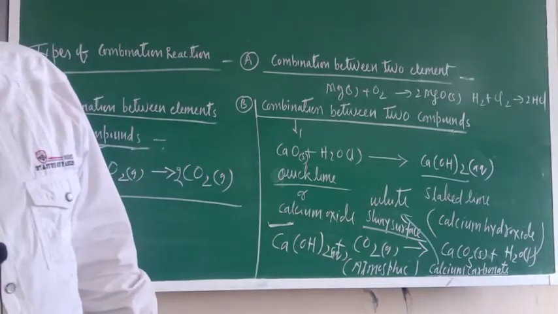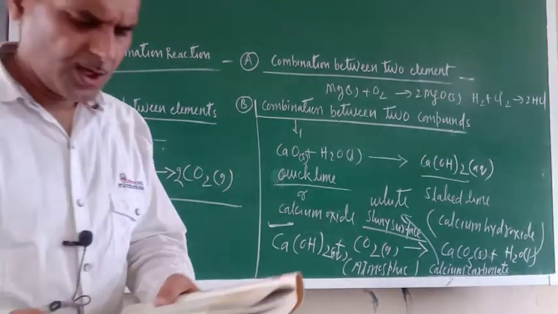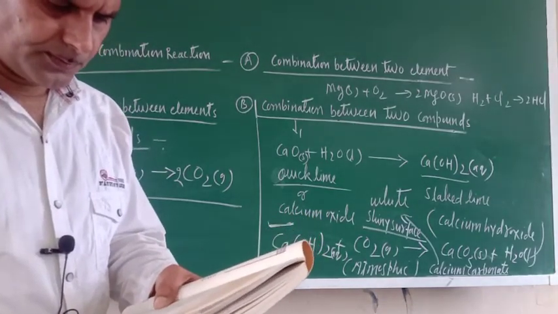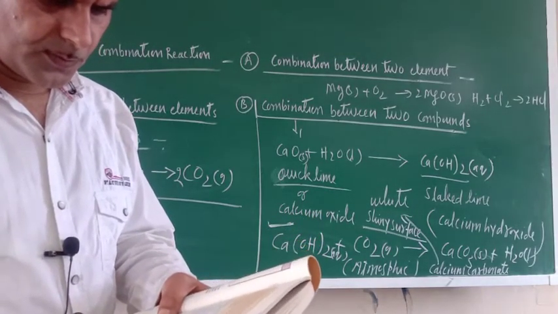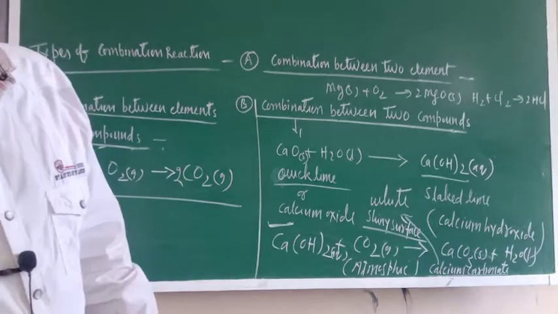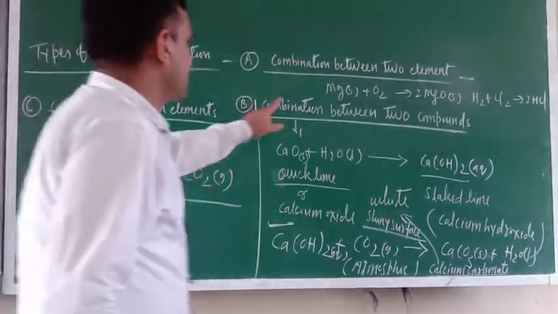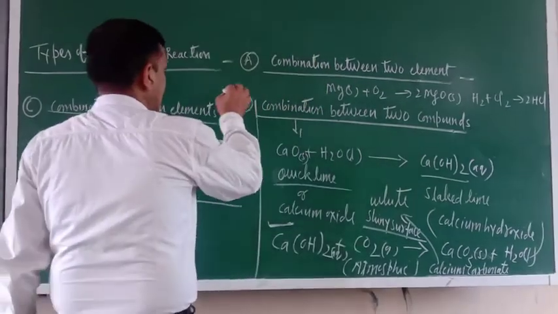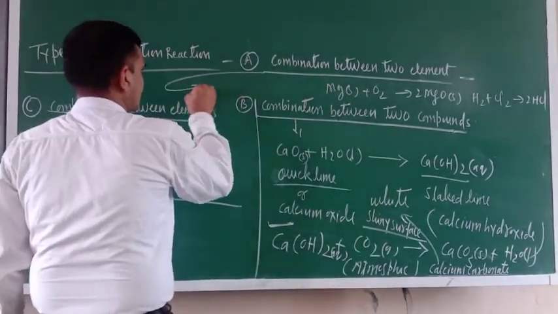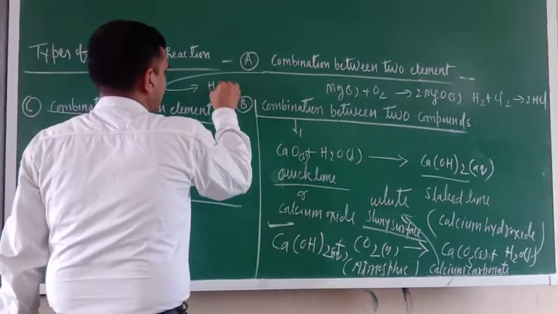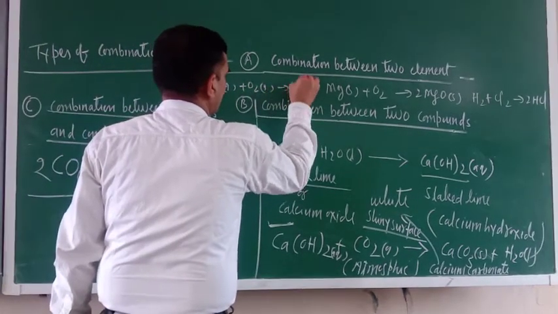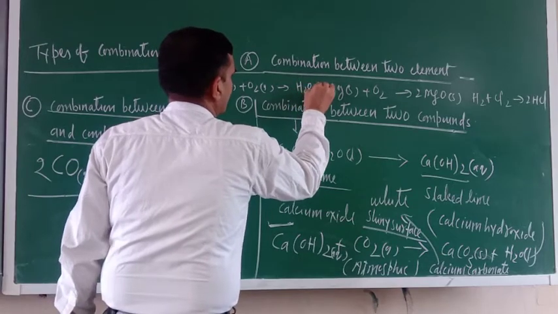Now here they have given some examples. We can write a combination between two elements. This reaction can also be written: H2 gas plus O2 gas gives H2O liquid.